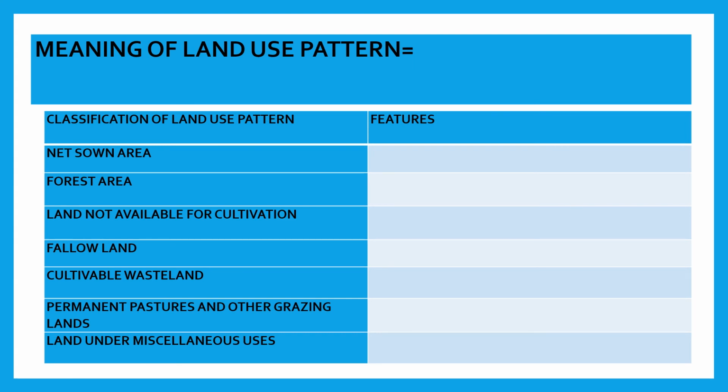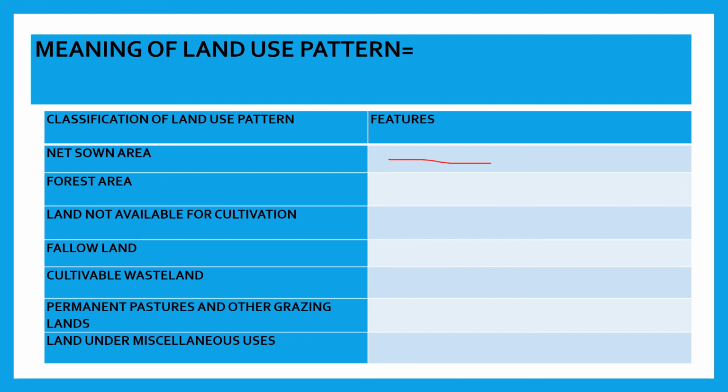Now take down homework, children. I think you understand this whole lesson, today's lesson. Now take down homework. The meaning of land use pattern you have to write down in this box. After that, you copy this flow chart, classification of land use pattern, and you have to write down their features here.